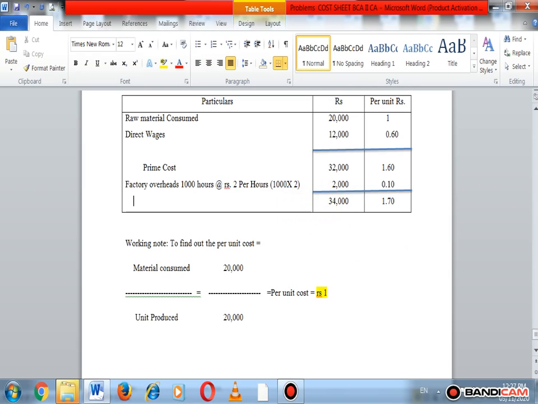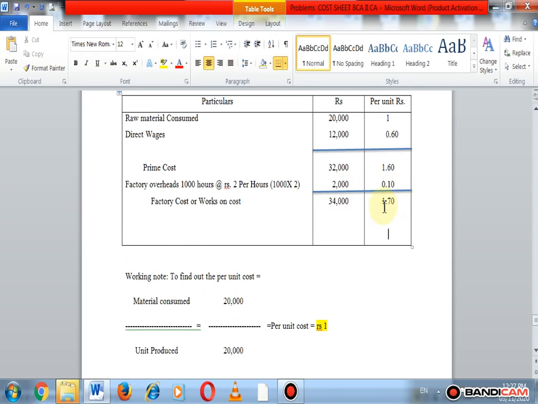ओके, त्याला नाव दिलं जाईल फॅक्टरी cost or works cost. Okay, we get a factory cost or works cost by adding the factory overheads to the prime cost. Okay, factory overheads prime cost मध्ये ऍड केल्यानंतर आपल्याला मिळणार आहे factory cost or work on cost.